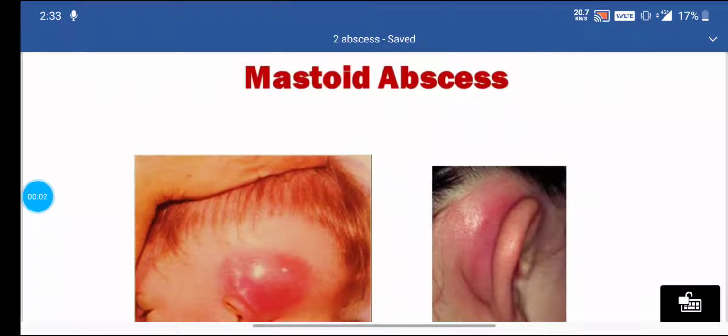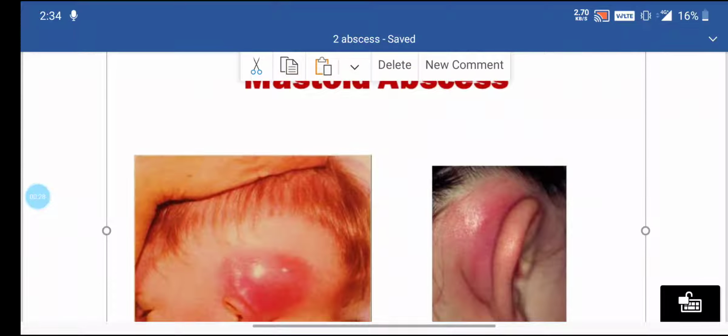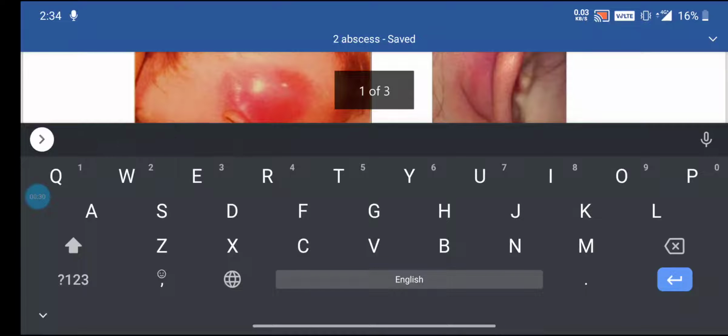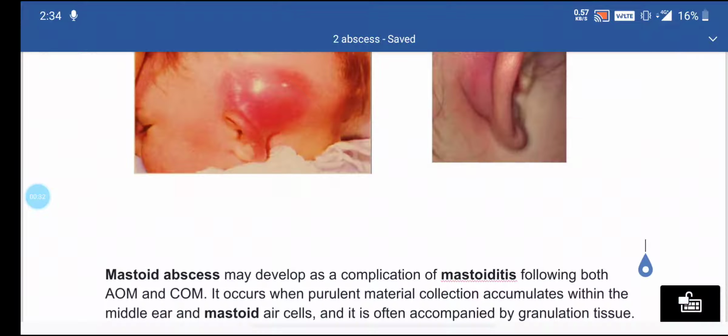Hello students, today we will continue with another complication of mastoiditis following both acute and chronic otitis media. It occurs when purulent material accumulates within the middle ear and mastoid cells, and it is often accompanied by granulation tissue. In the previous session we learnt about mastoiditis. It is an infection of the mastoid air cells and antrum,